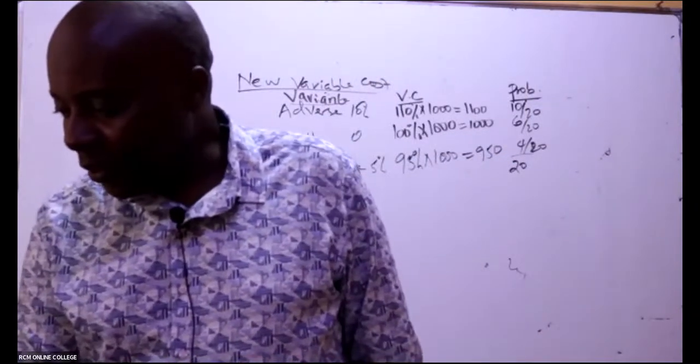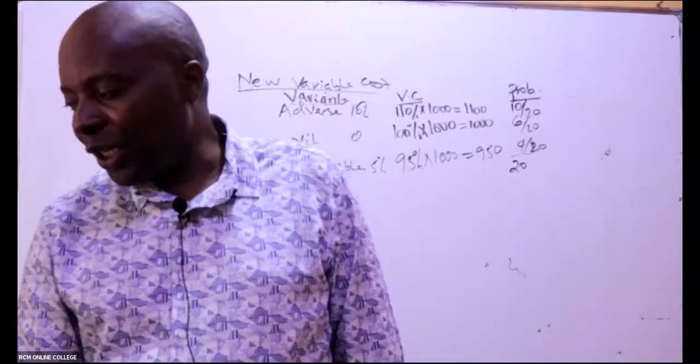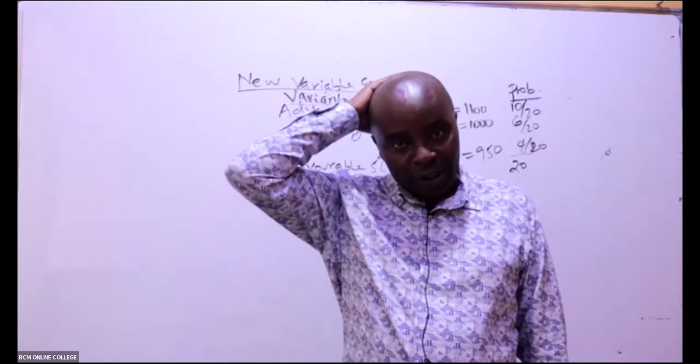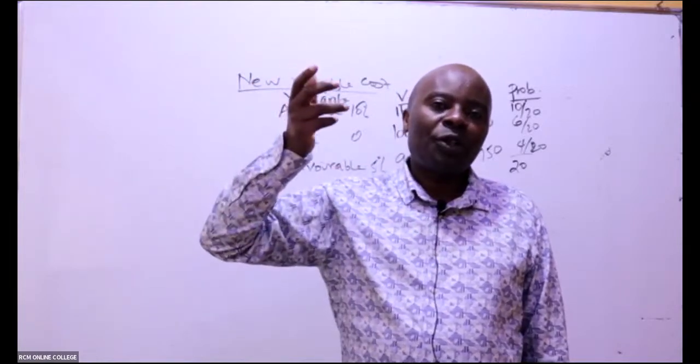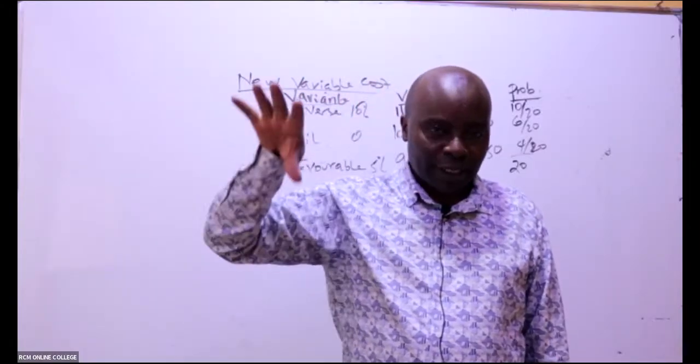They told us up here that the standard variable cost of manufacturing is 1,000. That's the standard one, and then we expect variations. The first variation is bad variation, adverse variance of 10%, ladies and gentlemen. What do we do to get actual cost when you are told that it's 10% adverse? It means that the actual is more. So you add that 10% to our ordinary 100, so you take 110% of the 1,000.